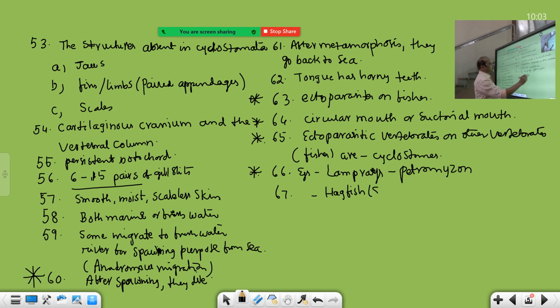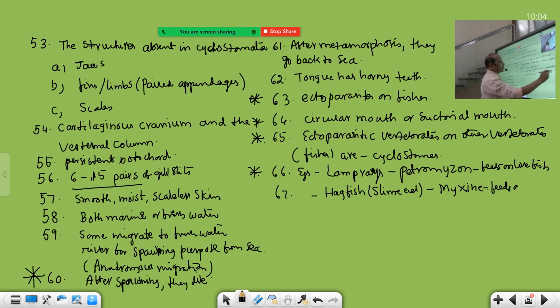Another common name you can give in the bracket, slime eel, is Myxine, the hagfish. It feeds on live fish, and feeds on dead fish. That is the difference between hagfish and lamprey.